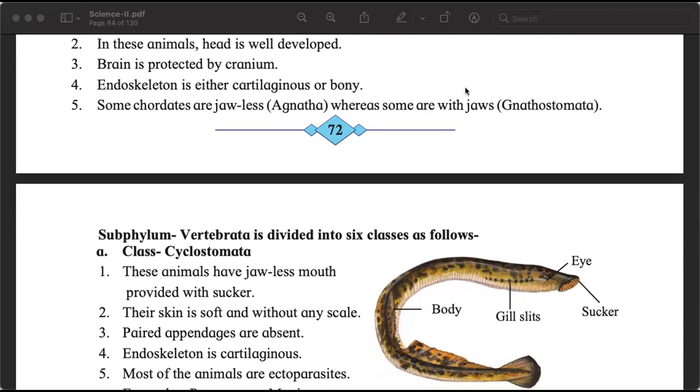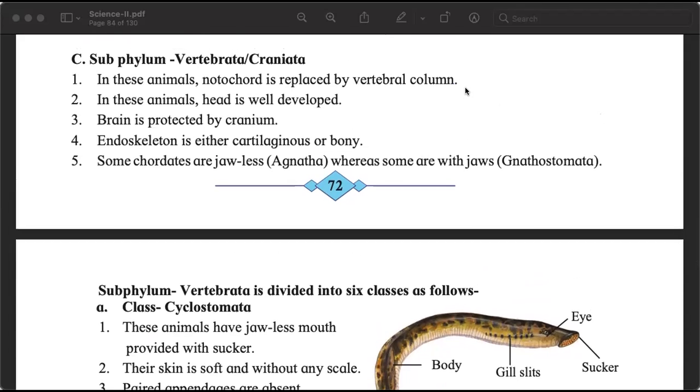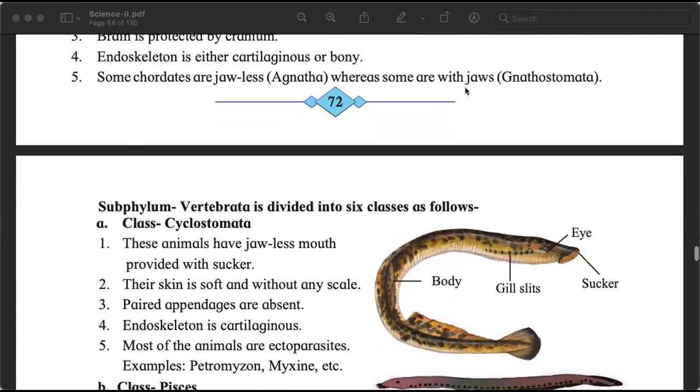And you have studied these things: tissues, cartilage, tendons, ligament, muscles. So the endoskeleton of these vertebrata and craniata can be cartilaginous and or bony. Usually there is a mixture. Some of them do not have a jaw. Jaw means ye, jabada. They are called agnatha.